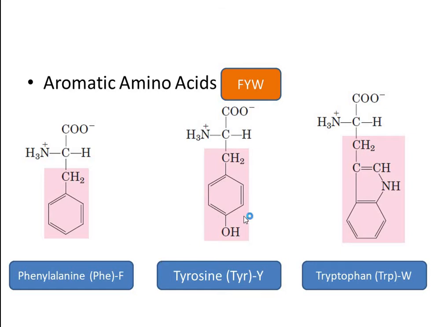proline. Then the next amino acid, which possesses a phenolic group, is tyrosine, which can be represented by the 3-letter abbreviation TYR and the 1-letter abbreviation Y. The third structure, which possesses an indole ring, is tryptophan, which can be represented by the 3-letter abbreviation TRP and the 1-letter abbreviation W. So these 3 amino acids can be remembered by the 3 letters F, Y, W.